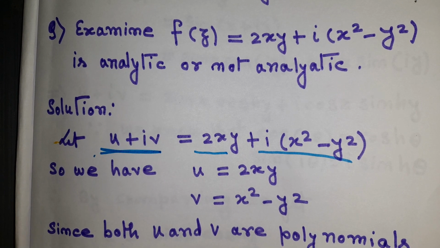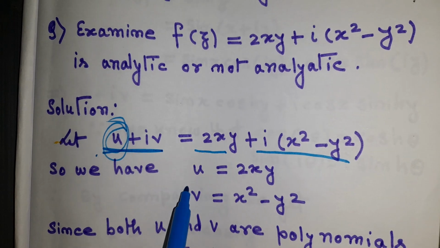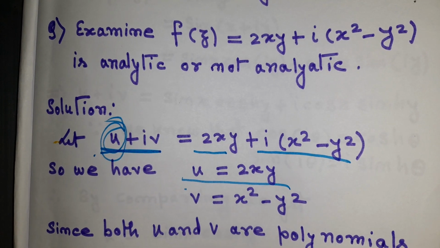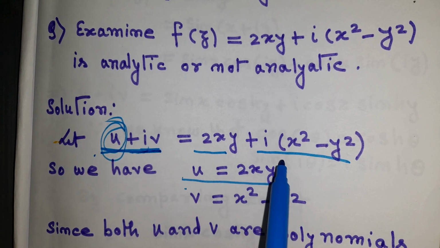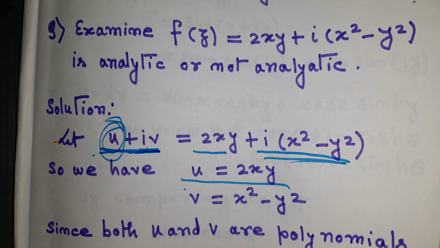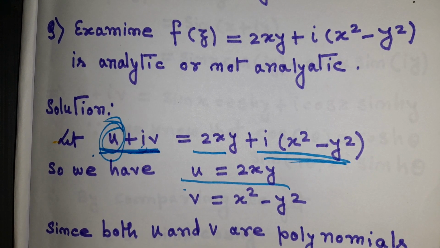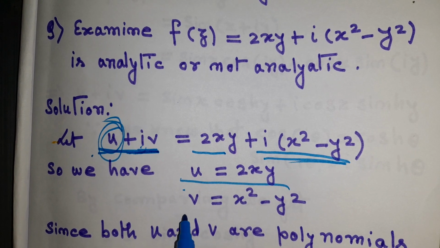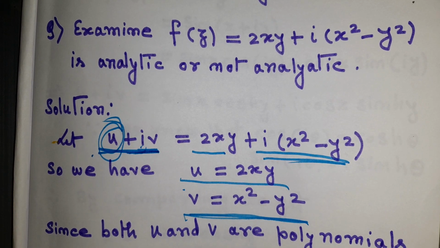So by comparing, we can say the real part u will be equal to 2xy, correct? And the imaginary part iv is equal to i(x square minus y square). By cancelling i from the left and right hand side, what we will get? We will get v equal to x square minus y square, correct? v is equal to x square minus y square.